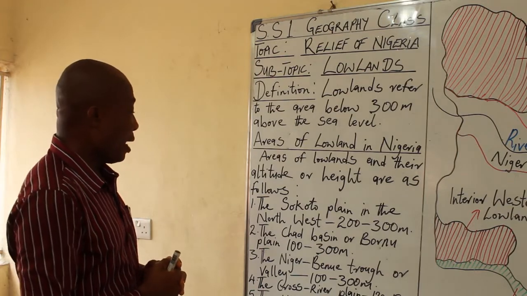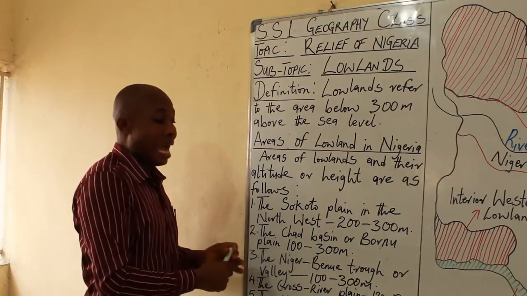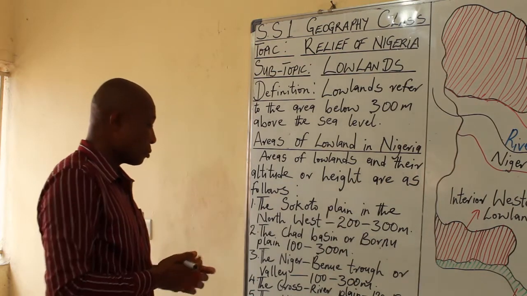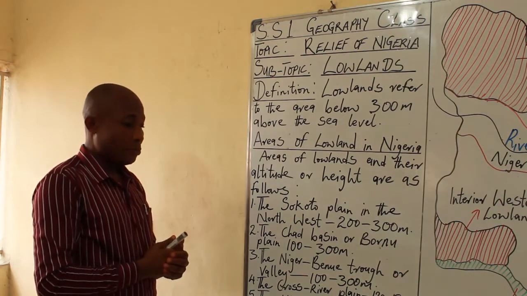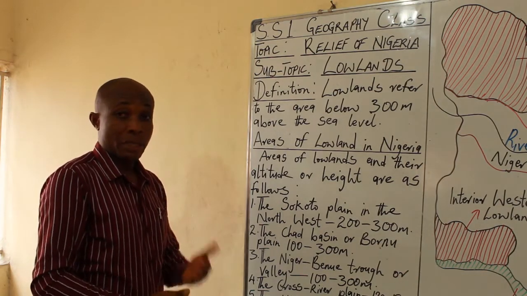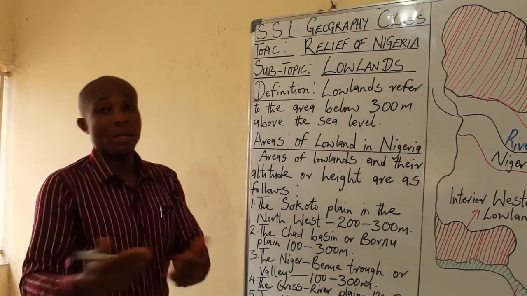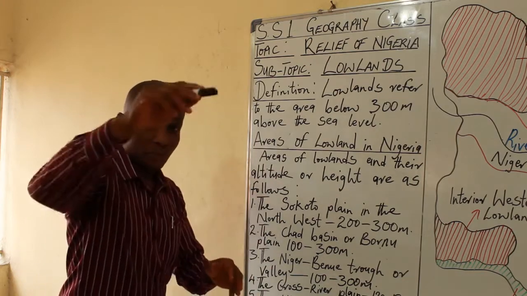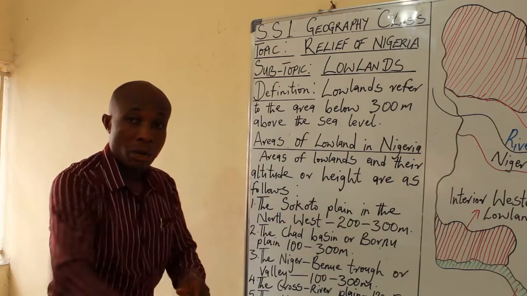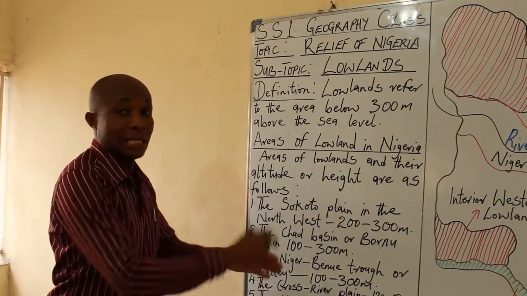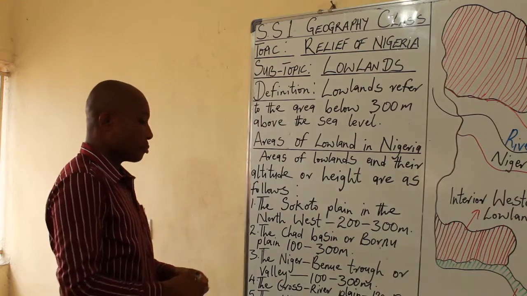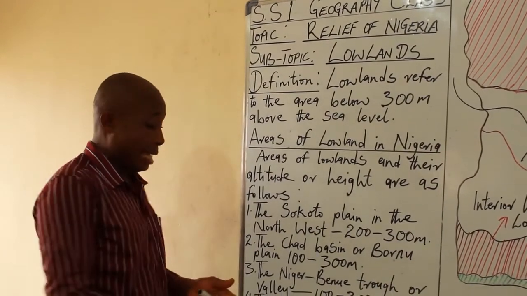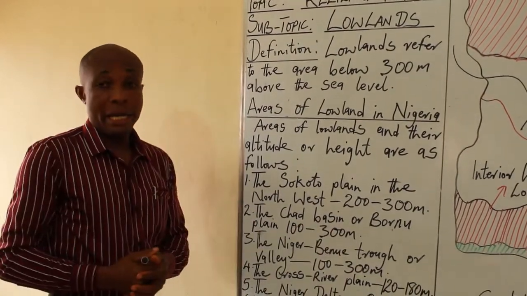Number 1, the Sokoto Plain in the northwest, which has a height of 200 to 300 meters above the sea level. Number 2, the Chad Basin. Another name for basin is plain. Some textbooks take it as basin, while some other textbooks take it as plain. Why is it being called basin? It's just the shape of the lowland, or the topography of that place, that they nickname basin. We have the Chad Basin or the Borno Plain, which has a height of 100 to 300 meters.